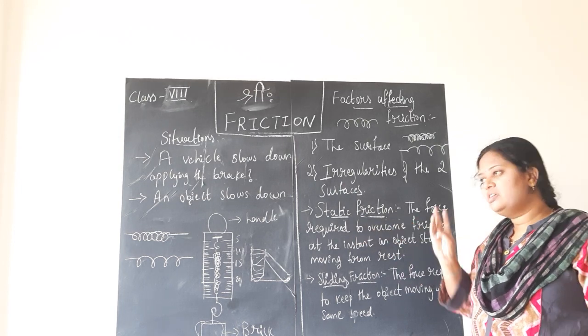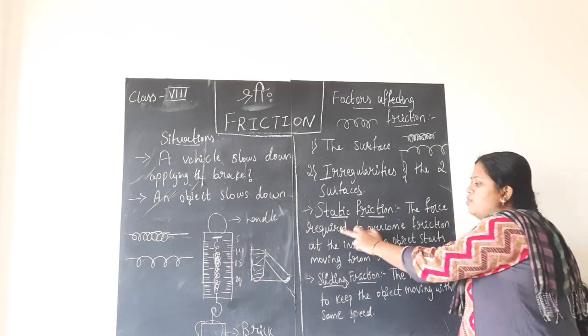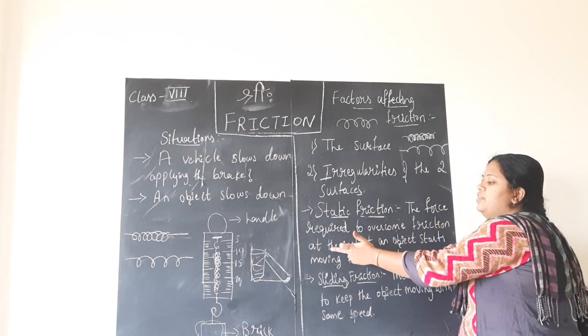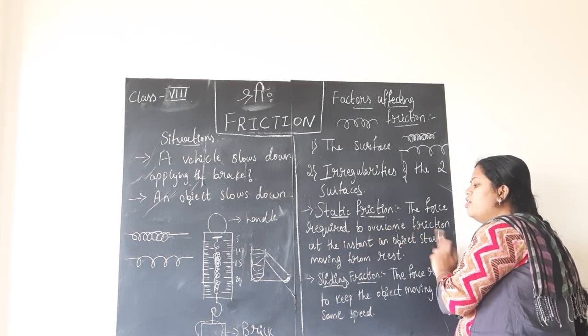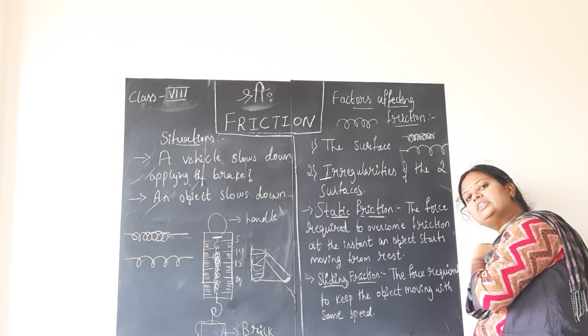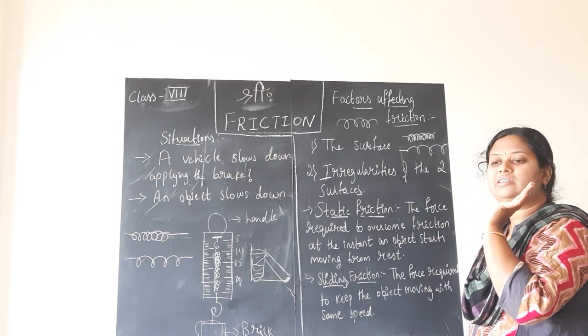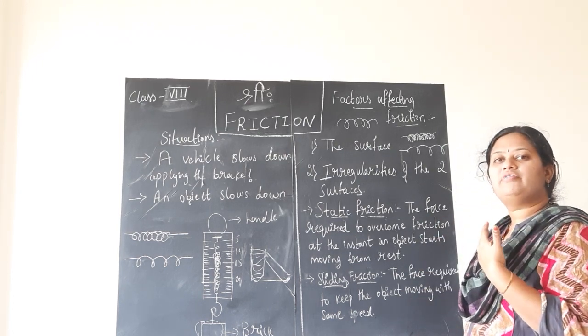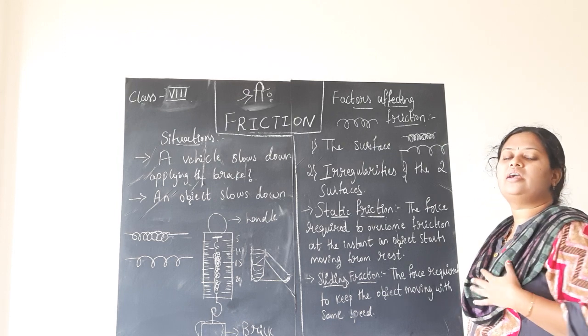So static means rest, children. It is defined as the force required to overcome the friction at the instant an object starts moving from rest. When an object starts to move from rest, it has overcome the static friction. It is no more at rest, it has started to move.